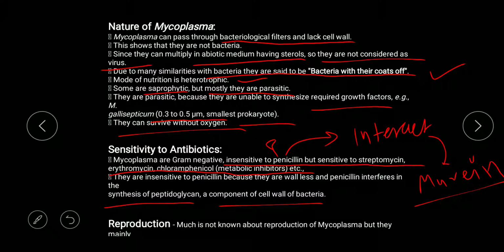Now, reproduction: not much is known about reproduction in mycoplasma, but they reproduce mainly by the elementary bodies, as